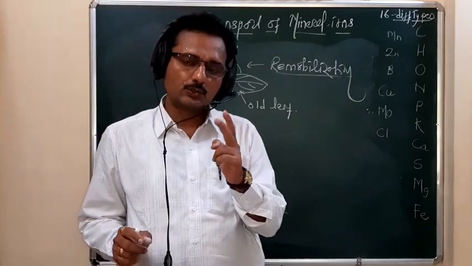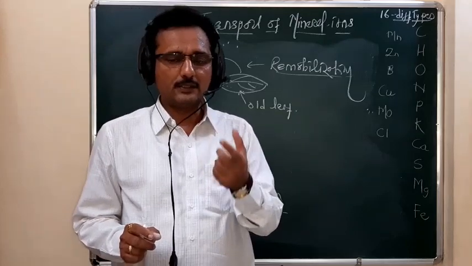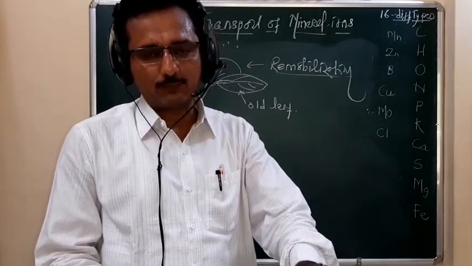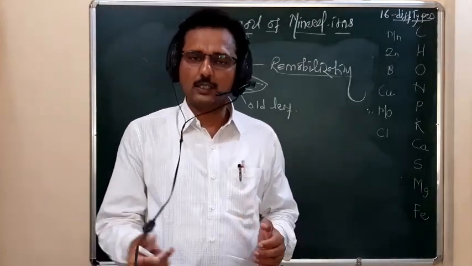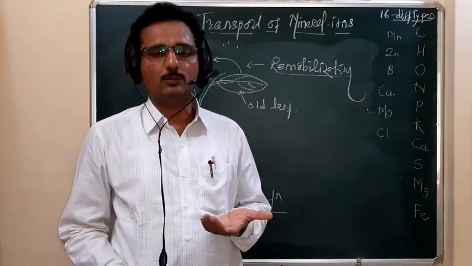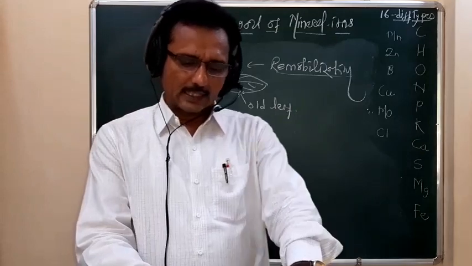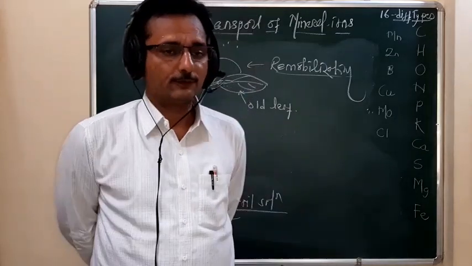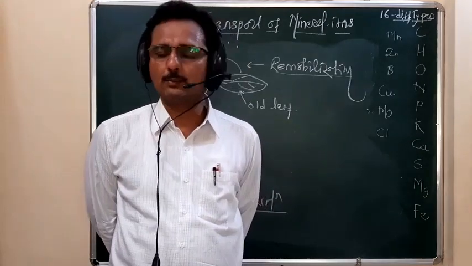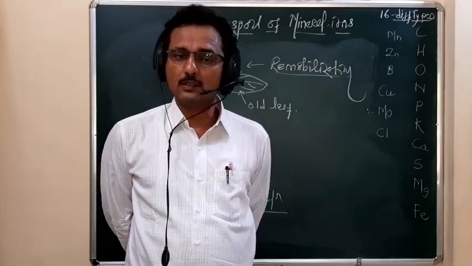There are two sources of mineral elements for the plant. One is the soil solution, and from this soil solution the mineral elements are taken inside. That type of movement is called mobilization. Mobilized ions include phosphorus ions, sulfur ions, along with nitrogen and potassium. These are the mobilized mineral elements.